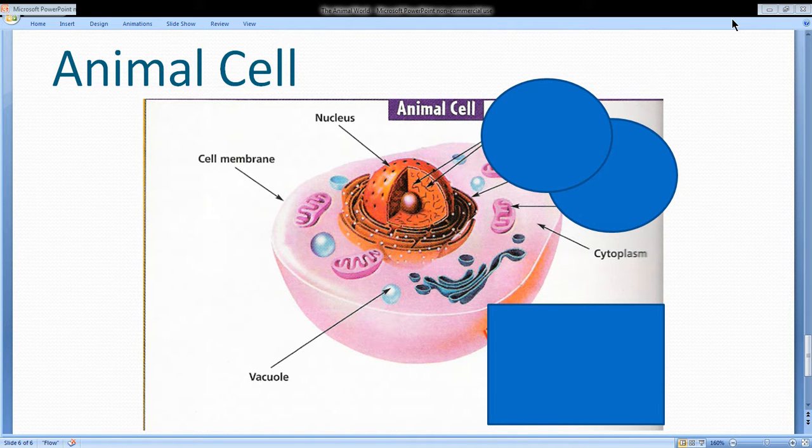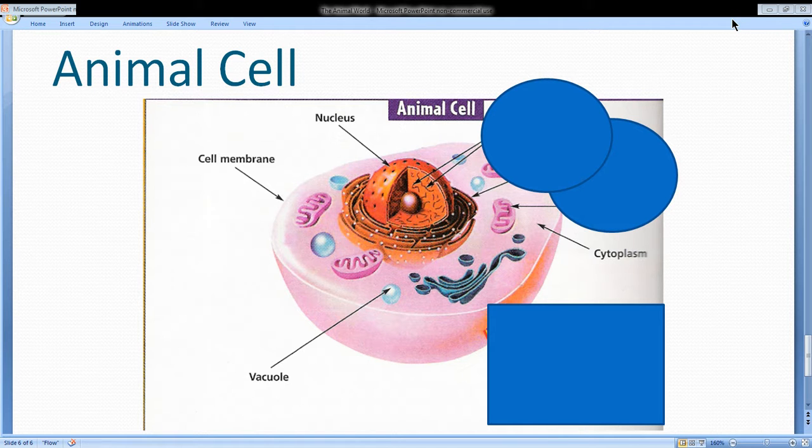Then number two, we have the cell membrane. It acts as a barrier to the world outside the cell, and it only lets the right things into the cell and stops dangerous things from getting in. It means that it's a type of barrier, a protector, like a safeguard.